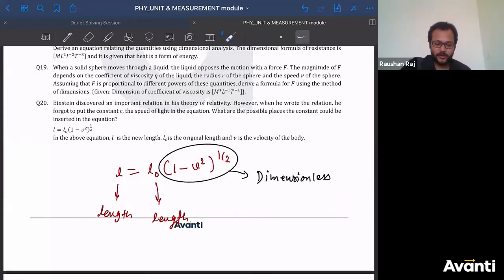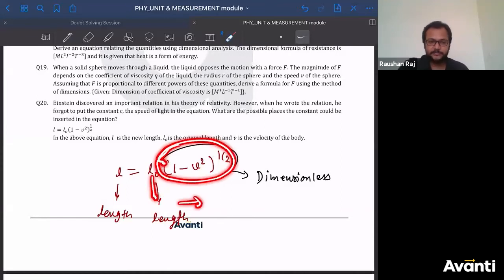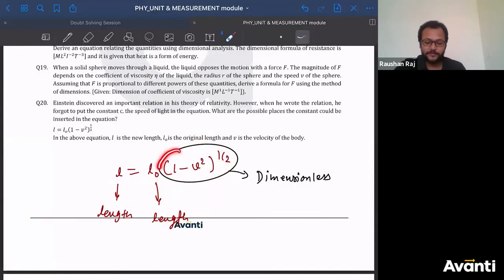If you have already got L length is equal to some length, if you multiply something else with this, it will become other than length, right? If you have got already this as length, if you multiply this with something which is not length, it will become something else, not length. So if length is equal to length into something, this must be dimensionless, so that this will be dimensionally consistent. So 1 minus v squared to the power half must be dimensionless. 1 is already dimensionless. That means v square must be dimensionless.